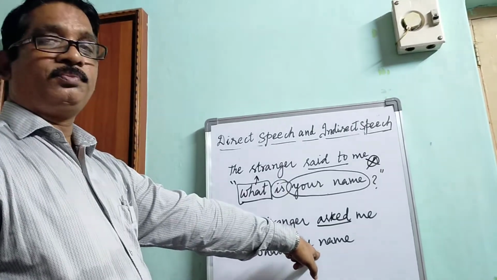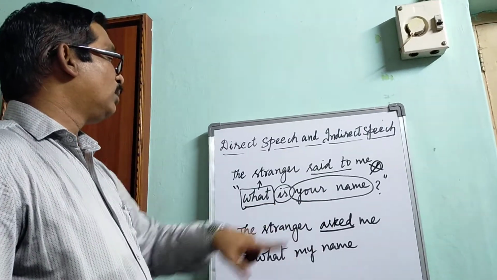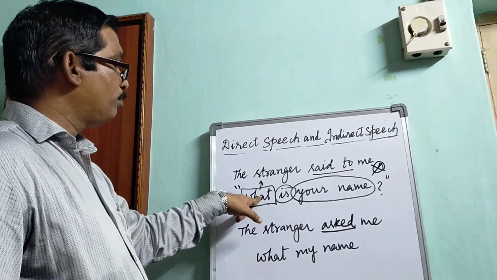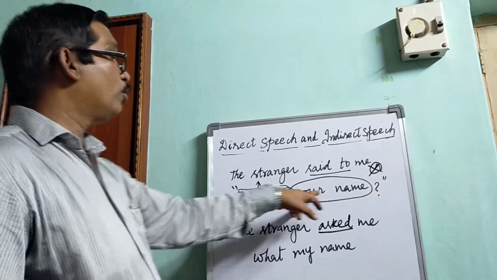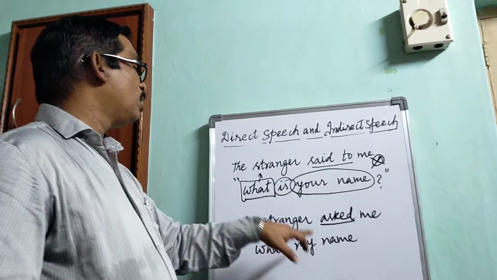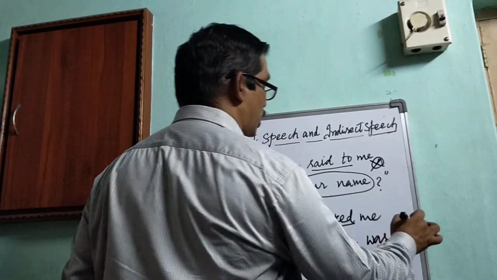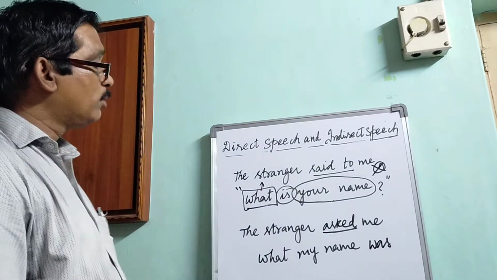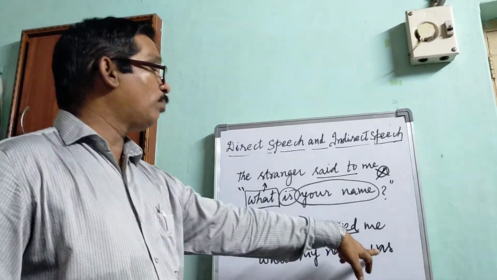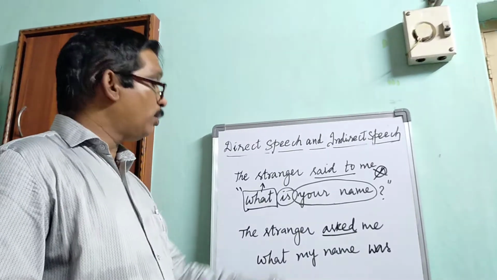The first rule is said to changes into asked. The second rule is the comma should be removed. We can use the same pronoun, and your name should be changed into my name. This is the third rule. Then is is changed into was. This present verb changes into a past verb.